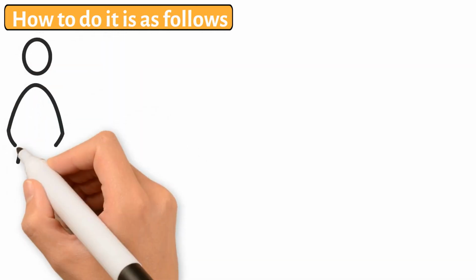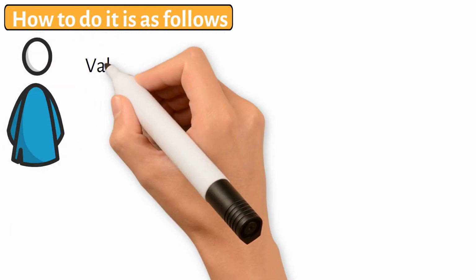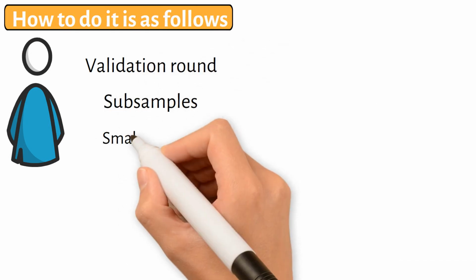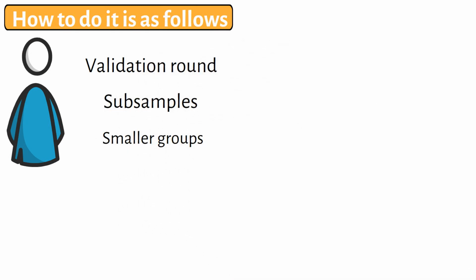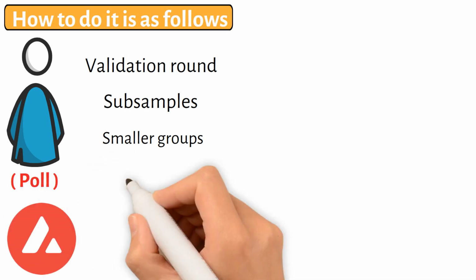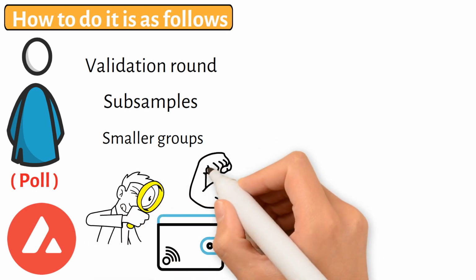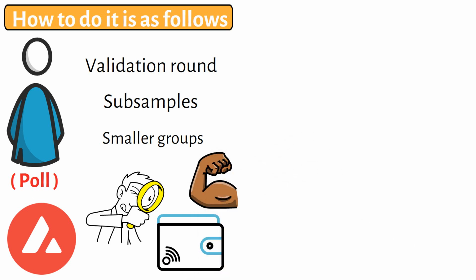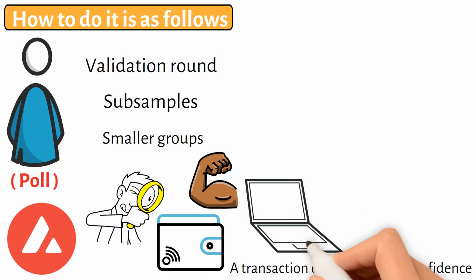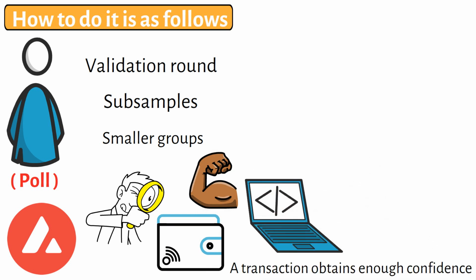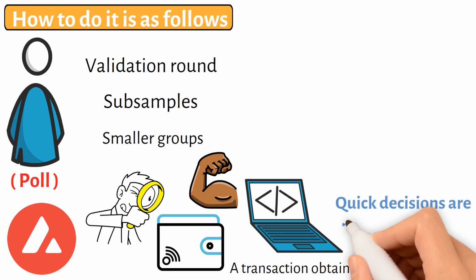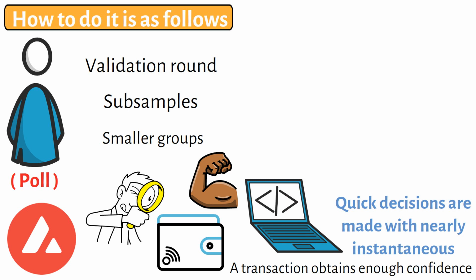Rather than every validator in the network taking part in every validation round, subsamples, or smaller groups, are chosen at random. Validators poll the network several times inside each subsample to determine whether a transaction is valid. When a strong threshold of consensus is reached among the various subsamples, a transaction obtains enough confidence. By doing this, each node's continuous message broadcasting is avoided. Quick decisions are made with nearly instantaneous finality, which makes it nearly impossible to reverse a committed transaction.